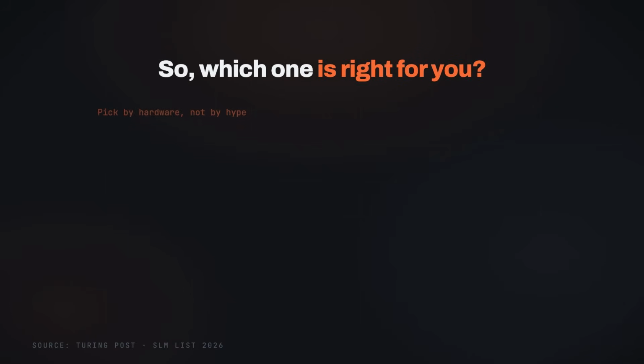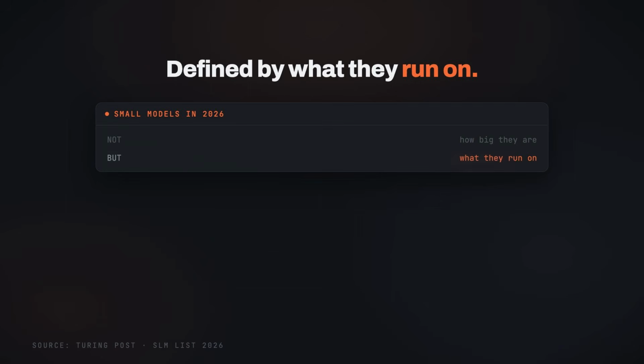and this is where the field is heading. NVIDIA's researchers argue that most agent calls are narrow and repetitive tasks, exactly what specialist small models are built for, with big models reserved for the rare hard query.